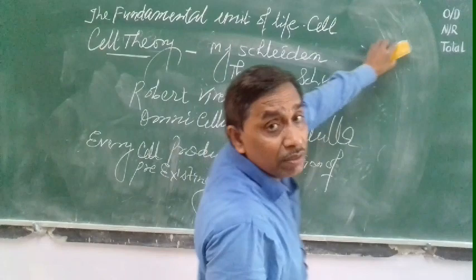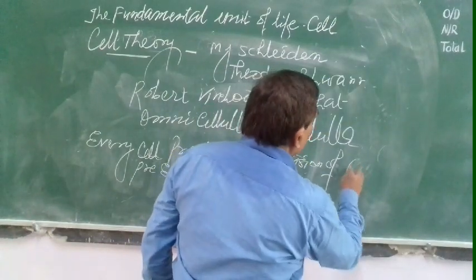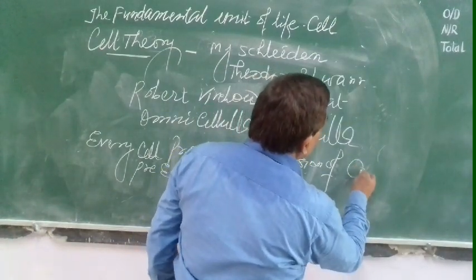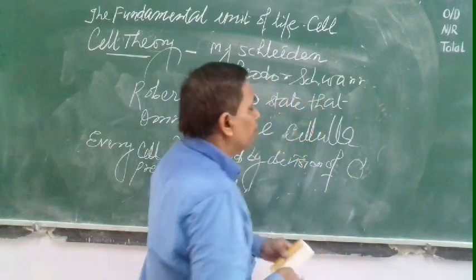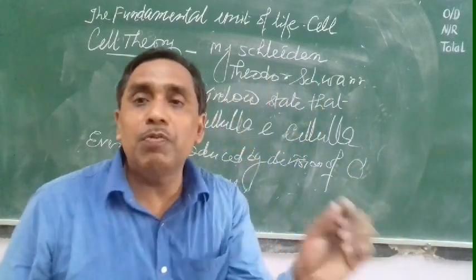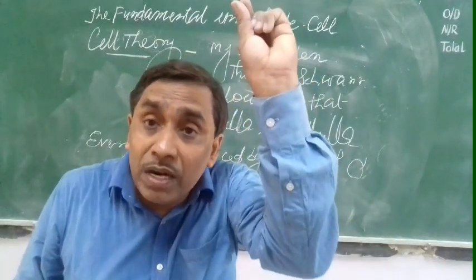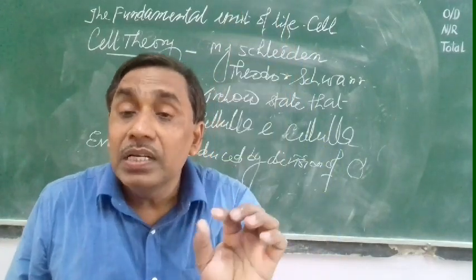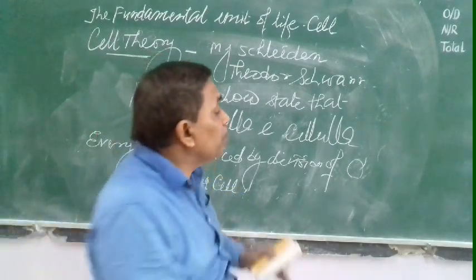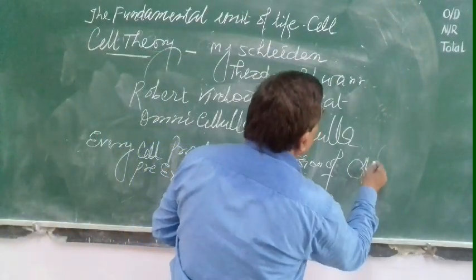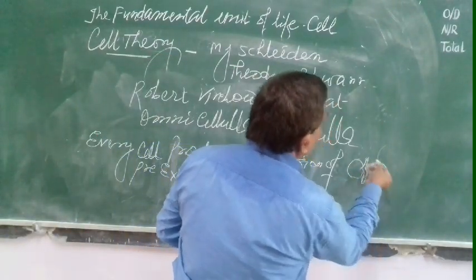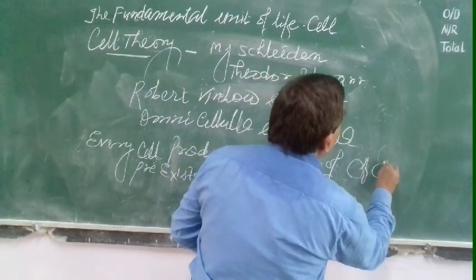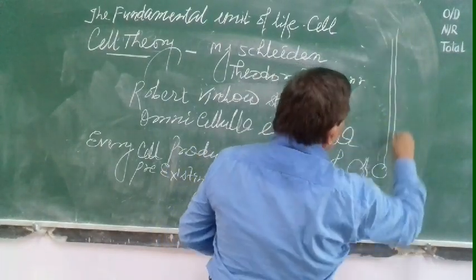What I told here, pre-existing cell. Suppose one seed: in the seed there is an embryo, developed from a zygote, developed from the male and female gametes of the parent plant. So from the parent plant that cell is donated, from the zygote, then the embryo, and the embryo gives plumule and radical, means pre-existing cells.